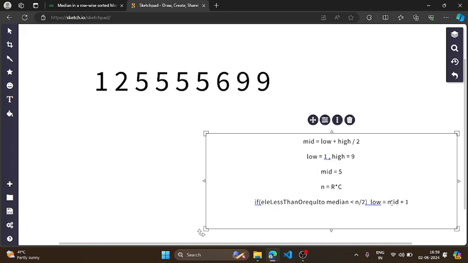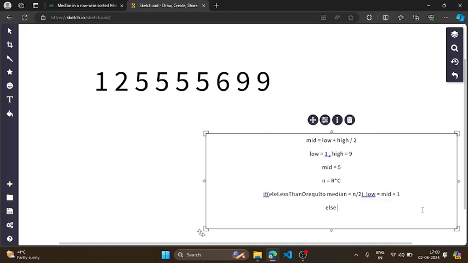Right? Because this can never be my median, as I have already told you. If something is the median, then the number of elements less than or equal to that number will always be greater than n by 2. This is something I have told you. But if it is less than n by 2, then this can never be my median, and I will increase my low to mid plus 1.